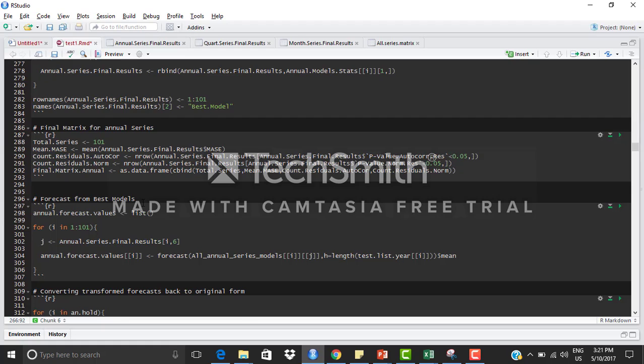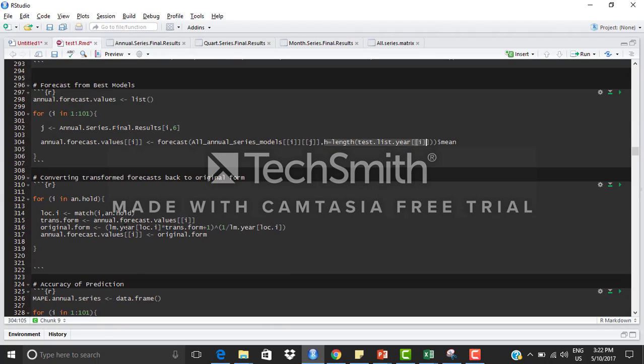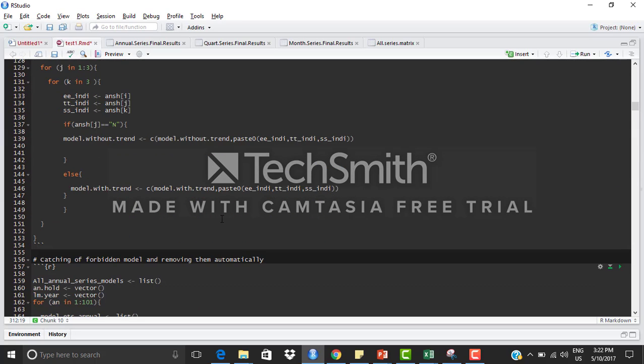After this step, we come on to the forecasting step. Once the best model is calculated, we do the forecasting of all the series on the basis of the data present in the test. And one more thing, there's a catch in this. For all the transformed series, I created a vector at the start of the model, before getting into the system.